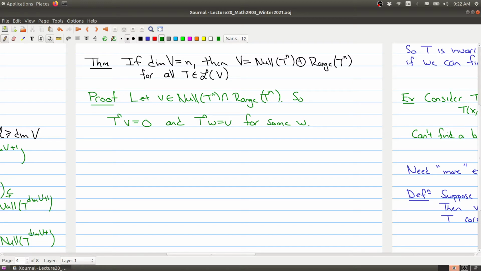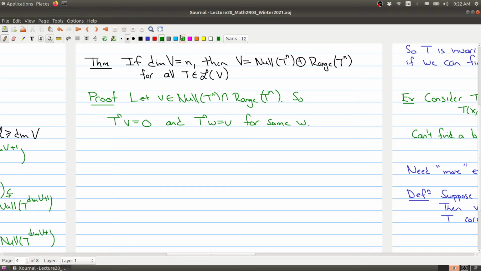Well, because V is in the null space, we know that T^n V is equal to 0. And at the same time, we know that V is in the range of T^n. So that means that V can be written as T^n evaluated at W. There's some W that I can plug into T^n and then I get V. Okay, so this is what I'm given.